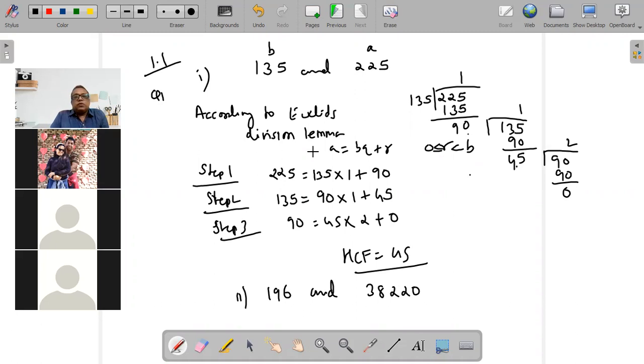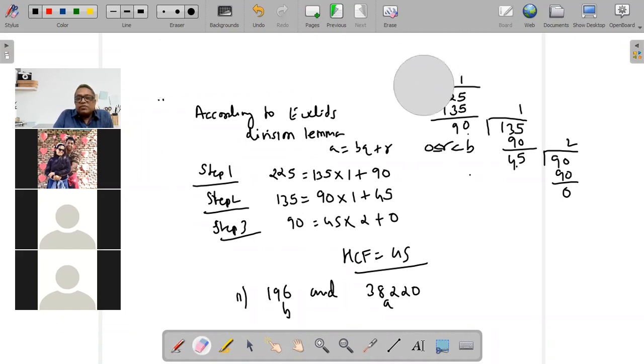So again, when I'm doing this with 196 and 38220, what am I going to do? I'm going to divide the bigger number by the smaller number. So this becomes A and this becomes B. The bigger number 38220 has to be divided by 196.